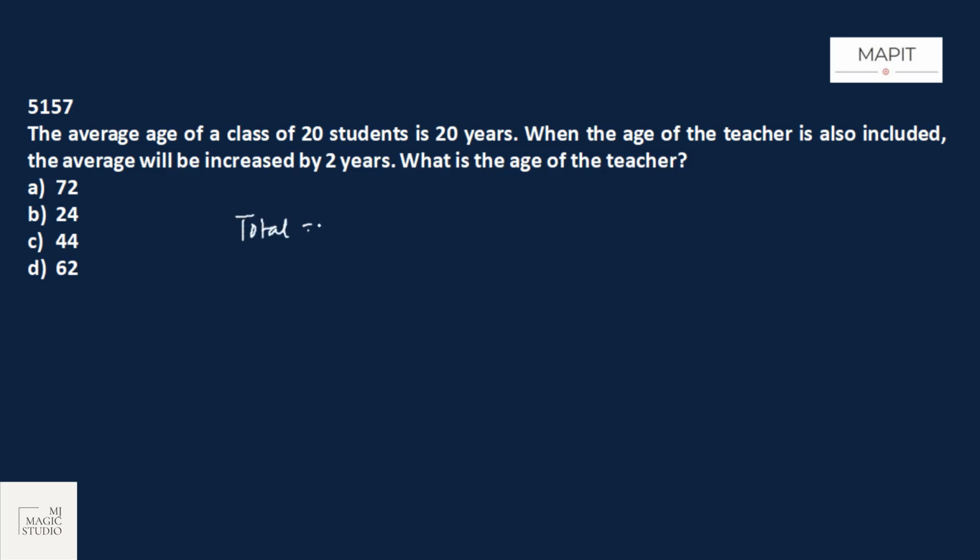That means total age now is 20 into 20, that is 400. We know that summation x is given by n into x bar, where x bar is the mean or the average. When the age of the teacher is also included, so suppose we are also including the age of the teacher, that is t, the average will be increased by 2 years.